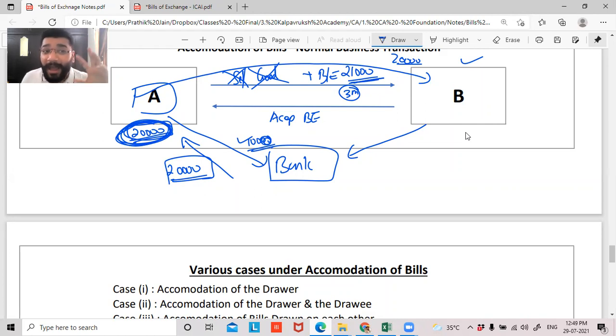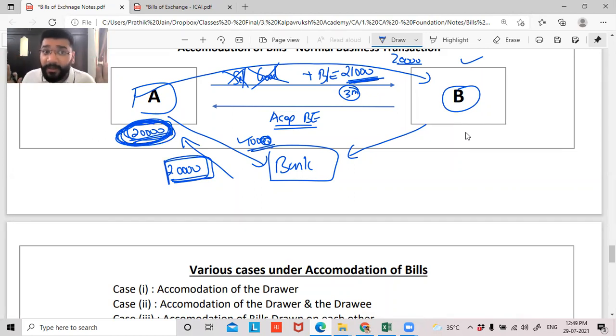He said, I'll do one thing. I'll approach one of my close friends and close relatives who trusts me, and that is B. So he said, B, I will draw a bill of exchange of 21,000 rupees in your name. You accept it and give it back. I will take that bill, go to the bank, and get this 20,000 rupees discounted. And this 20,000 rupees, guys, A was in urgent need of money in his business, so he enjoyed that money.